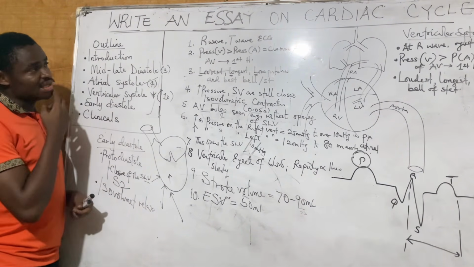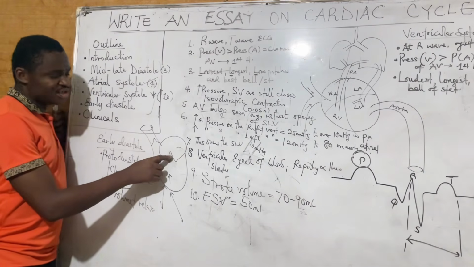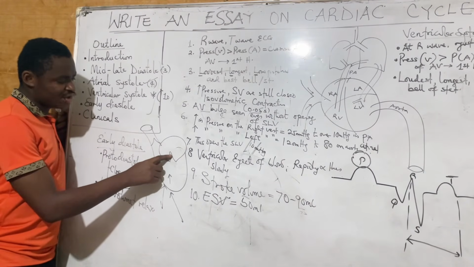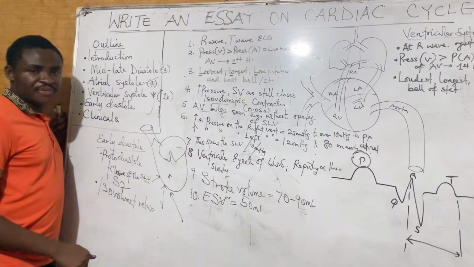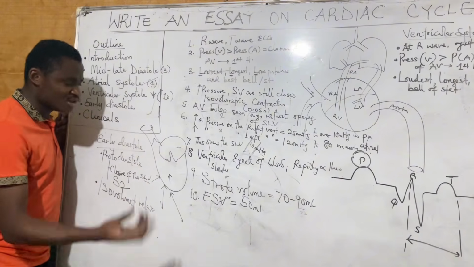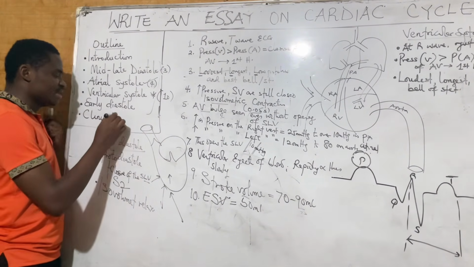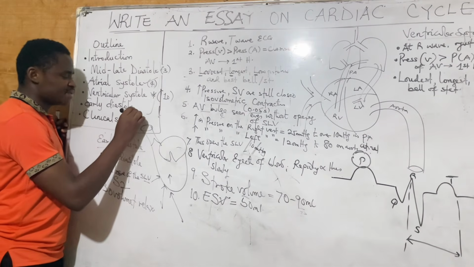Now, what are the clinicals? Clinicals can mean people that have a regurgitation in any of these valves. So we have mitral regurgitation, tricuspid regurgitation, and aortic regurgitation. That can cause what we call murmurs.